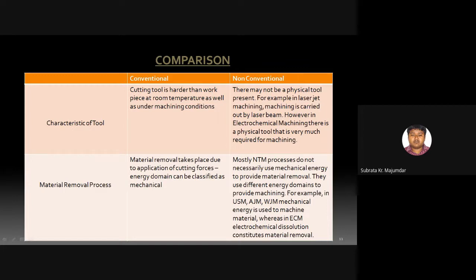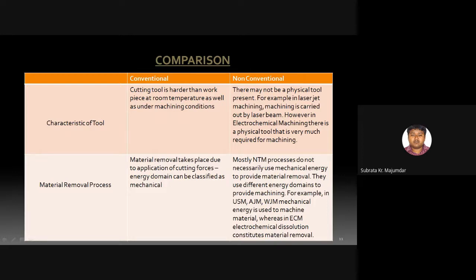Now, the fourth point is based on the material removal process. In your copy, you can write down MRR. The full form of MRR is material removal rate. Write this down in your notebook, because these terms are used simultaneously.